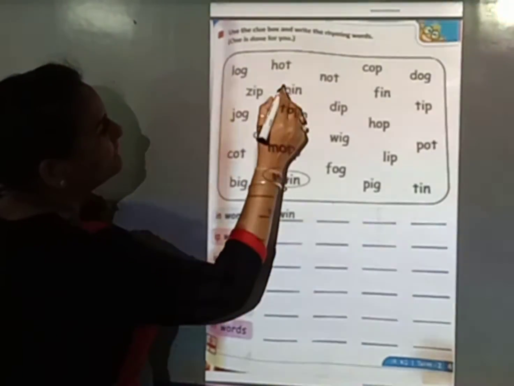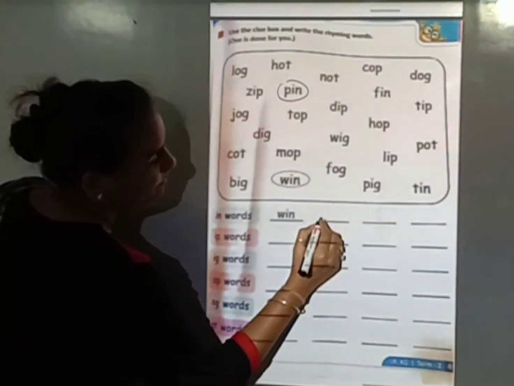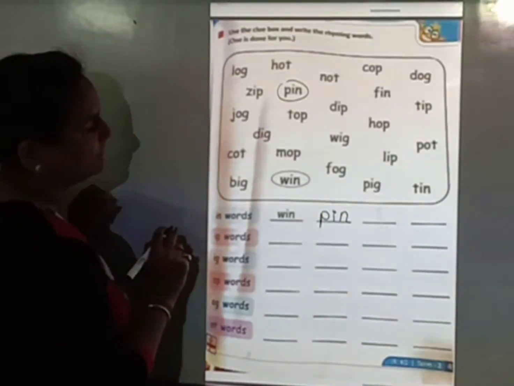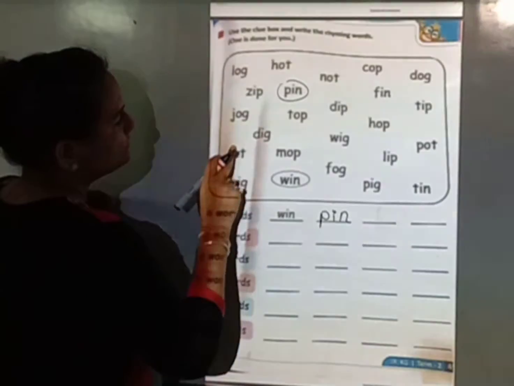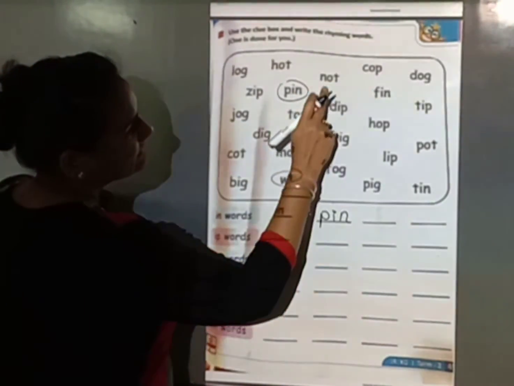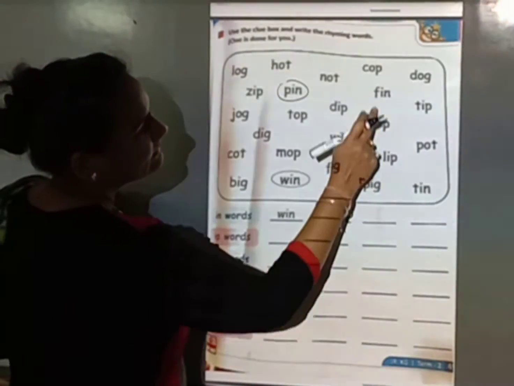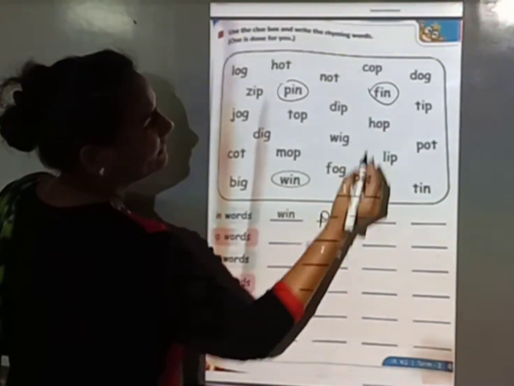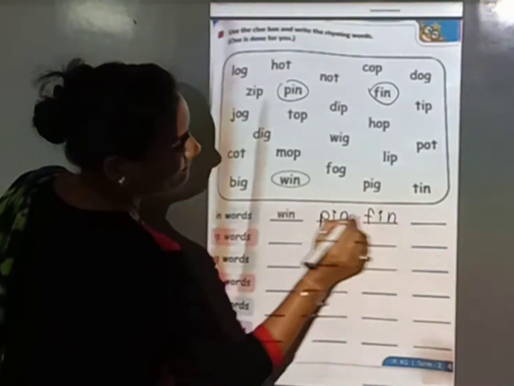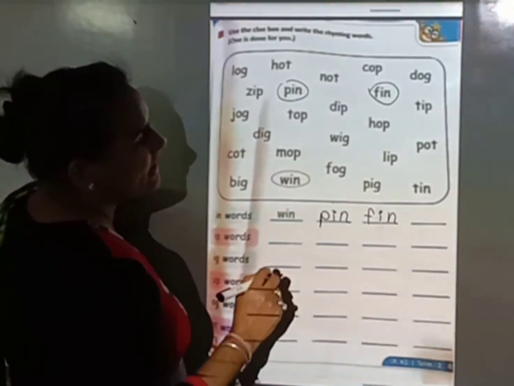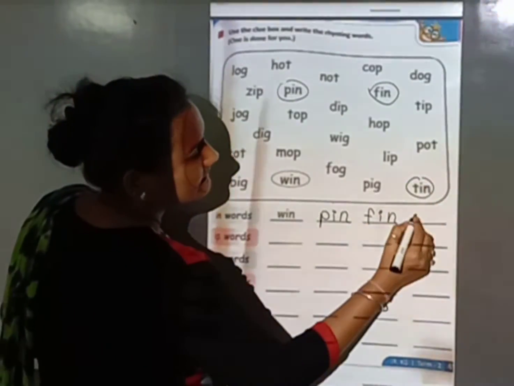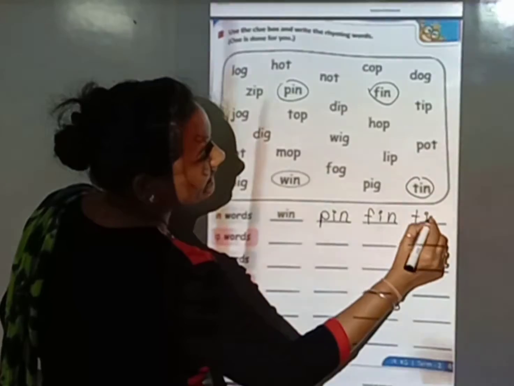So this is IN, P-I-N, pin. Now the next IN word is F-I-N, fin. Now the next IN word is T-I-N, tin.